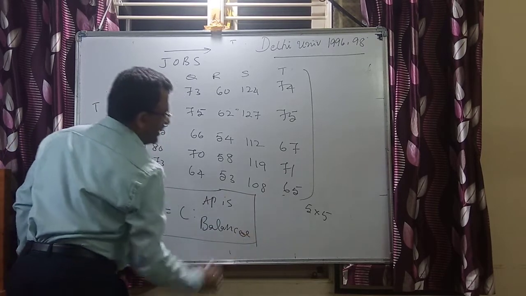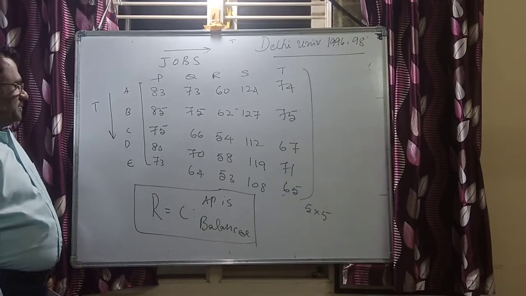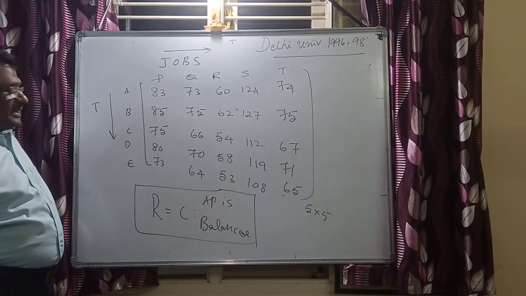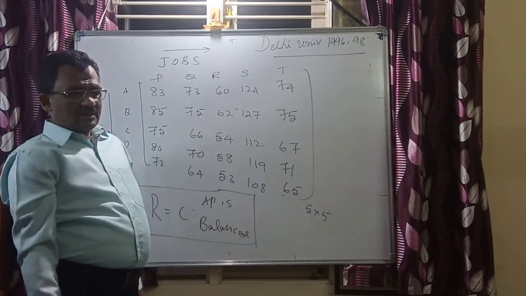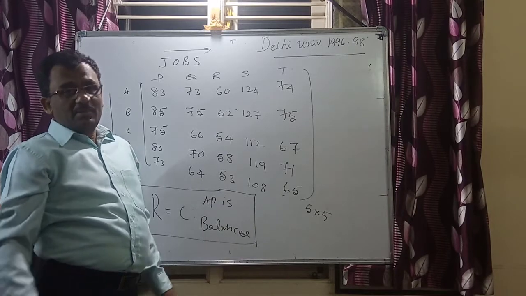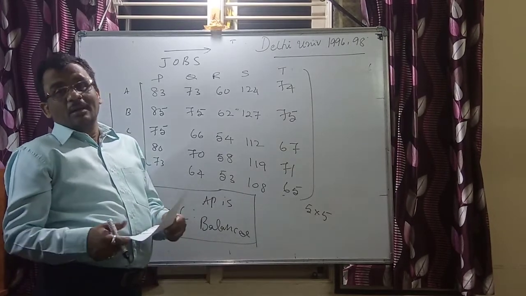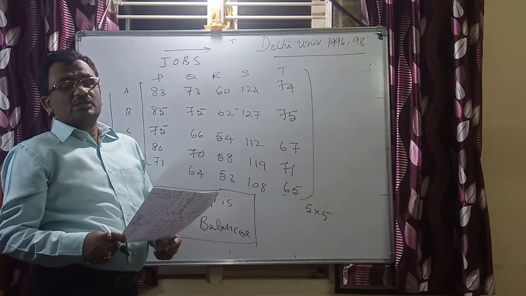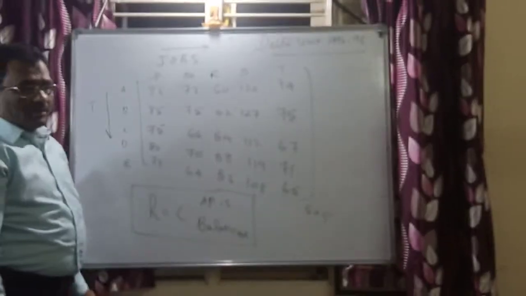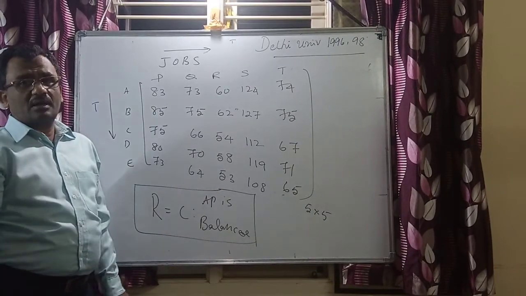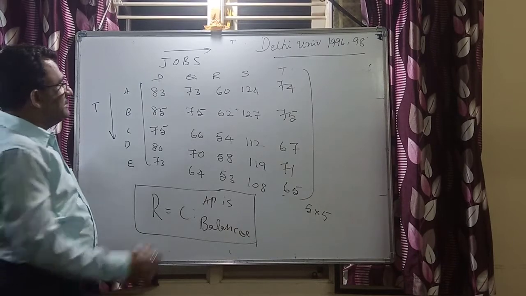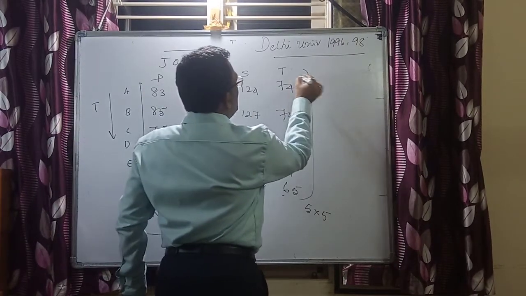This is a very important thing to be identified. You need to identify whether it's balanced or not balanced, whether rows and columns are the same or not. If they're the same, that's fine. If not the same, you are going to have a hypothetical row as well as a hypothetical column with 0 values, and then we proceed. Now there is no such complication here. We are not going to insert any hypothetical rows or columns, but I am going for my row minima. If it's a row minima, I need to identify the minimum.